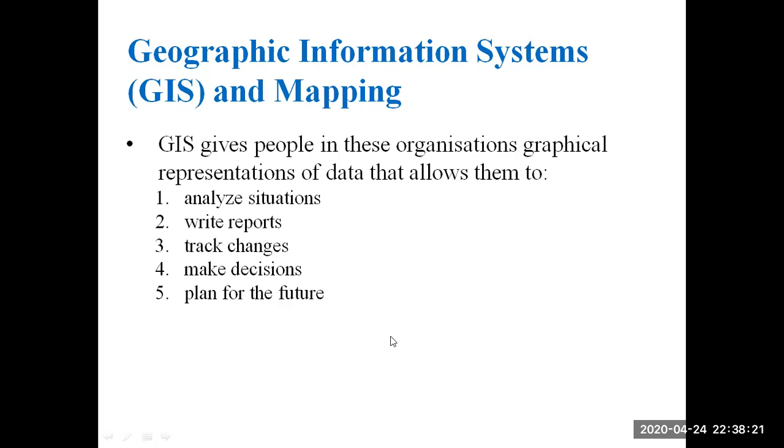So the GIS data is mainly represented in the graphical form, which allows the users to analyze the situations, write the reports on the situations, and it will also track the changes, make decisions and plan for the future implementation.